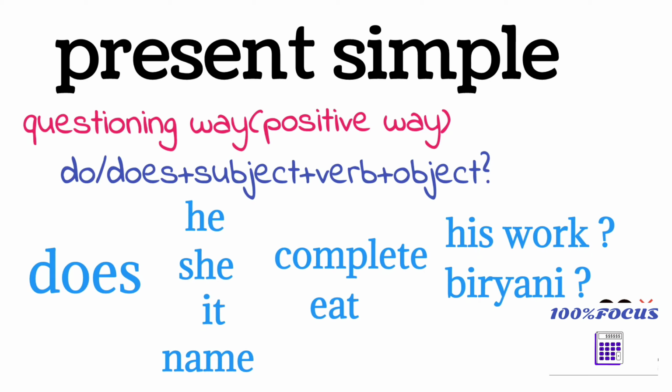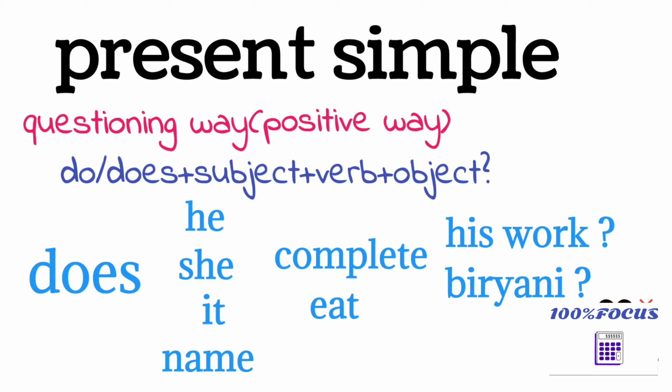In the present simple normal sentences in the positive way, we'll write he completes, she eats, it goes, like that. But for questioning, does he complete? No s for the verb.